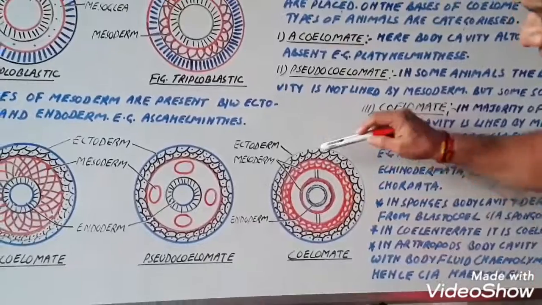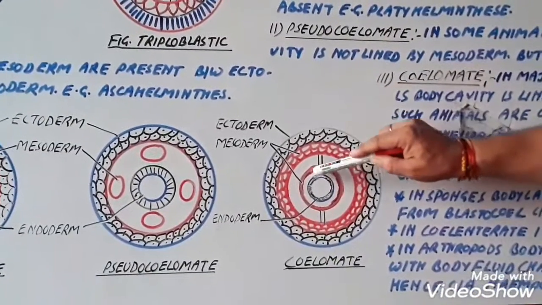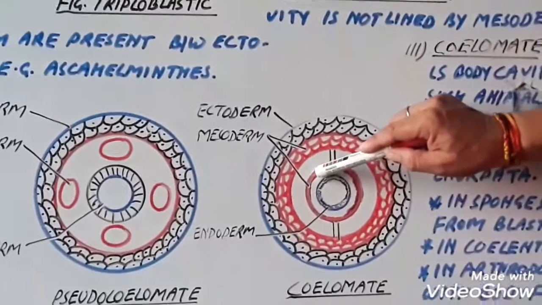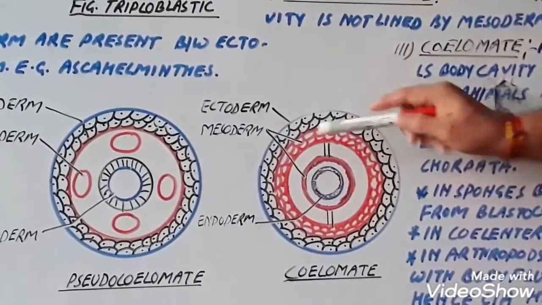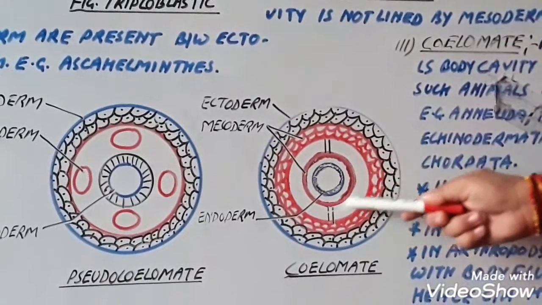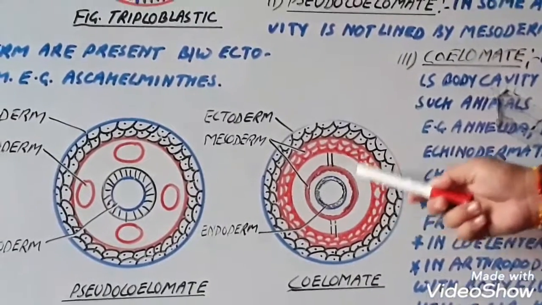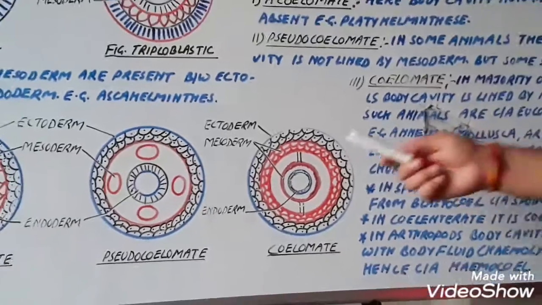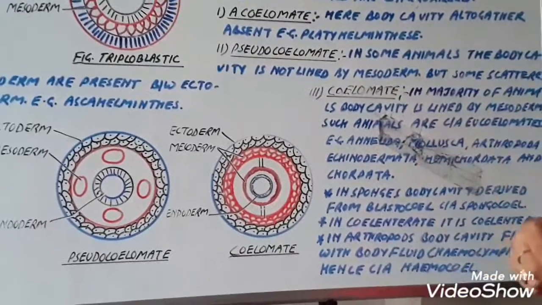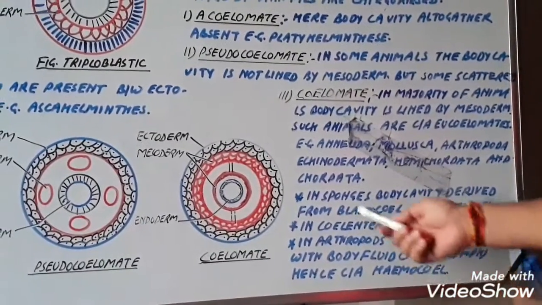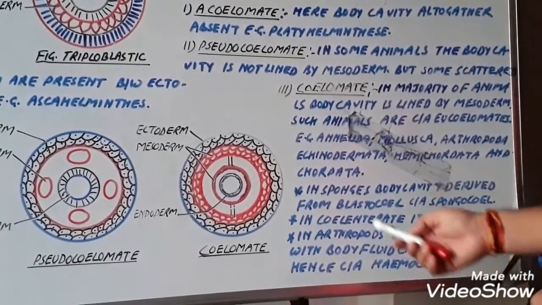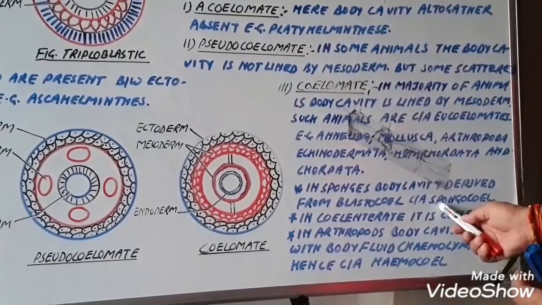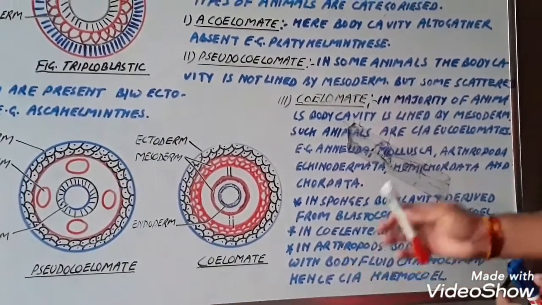Here, this is the uppermost layer, the ectoderm. Mesoderm is lying just beneath the ectoderm and above the endoderm. This is the mesoderm, and this space is the body cavity. This is the coelom. So we can say this is the true coelom, and such kind of animals are known as coelomate or eucoelomate. In sponges and other forms of life, body cavity is derived from the blastocoel, and such body cavity is known as spongocoel. That is, in the case of sponge, body cavity is a spongocoel.